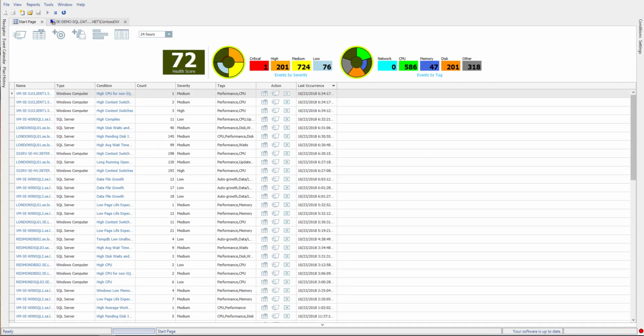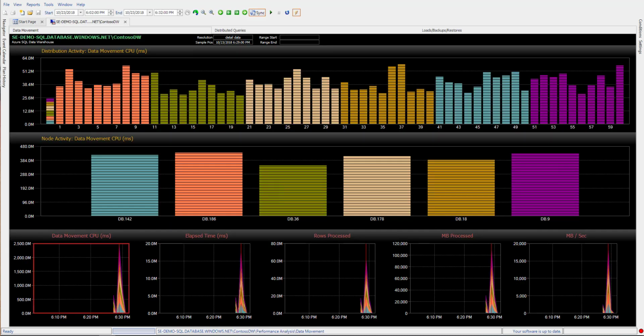DW Sentry helps provide insight into your Azure SQL data warehouse. The metrics shown can help you identify and begin diagnosing query and process performance issues. The data movement dashboard has 3 areas.